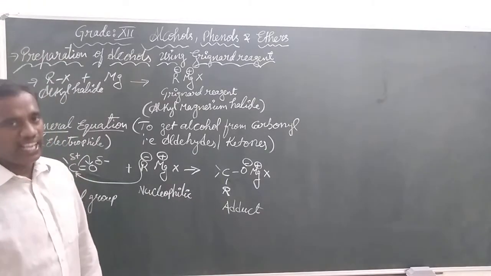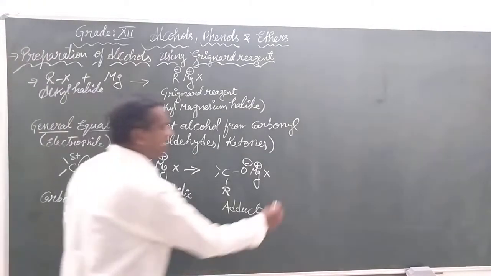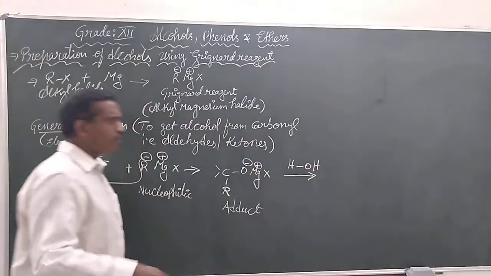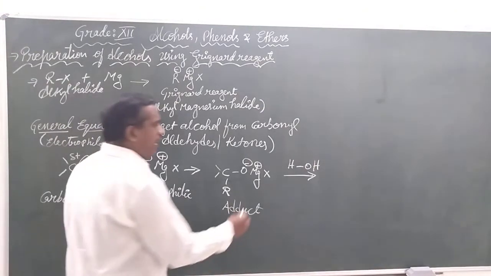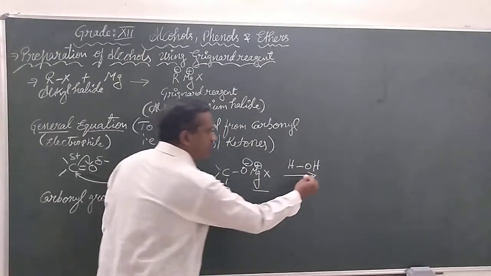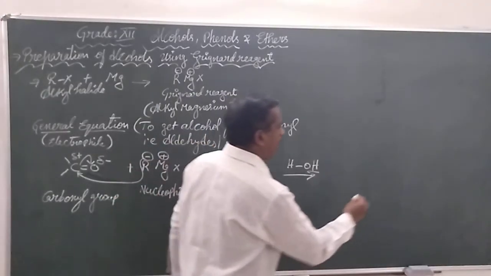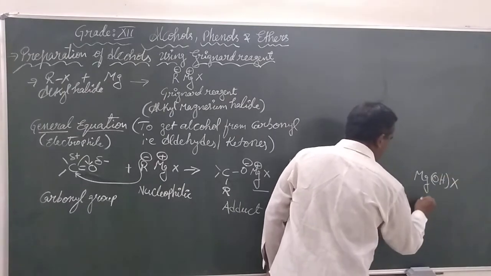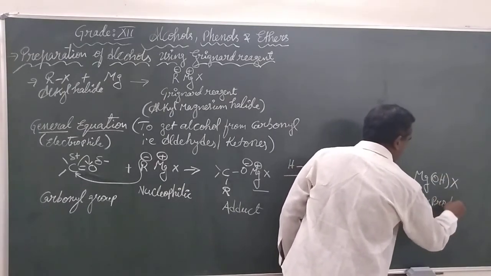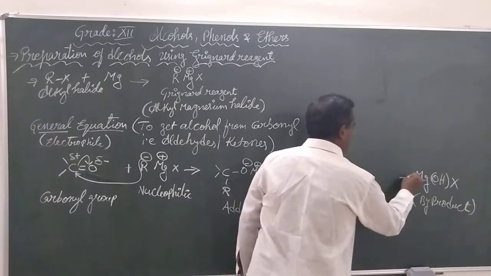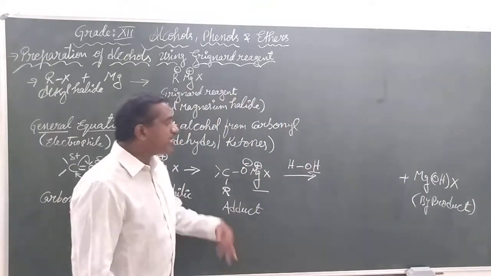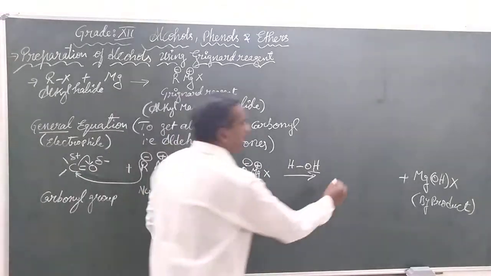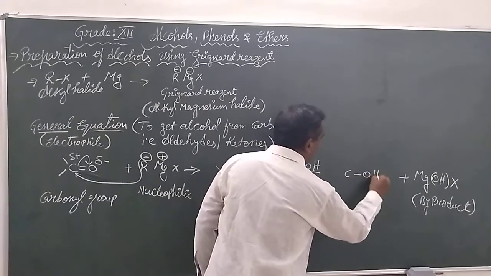When this adduct is hydrolyzed, meaning when we add water, the part MgX will react with OH, forming MgOHX. This is the byproduct. Byproduct means that it is not our major product. What remains? Hydrogen will be bonded with the oxygen.